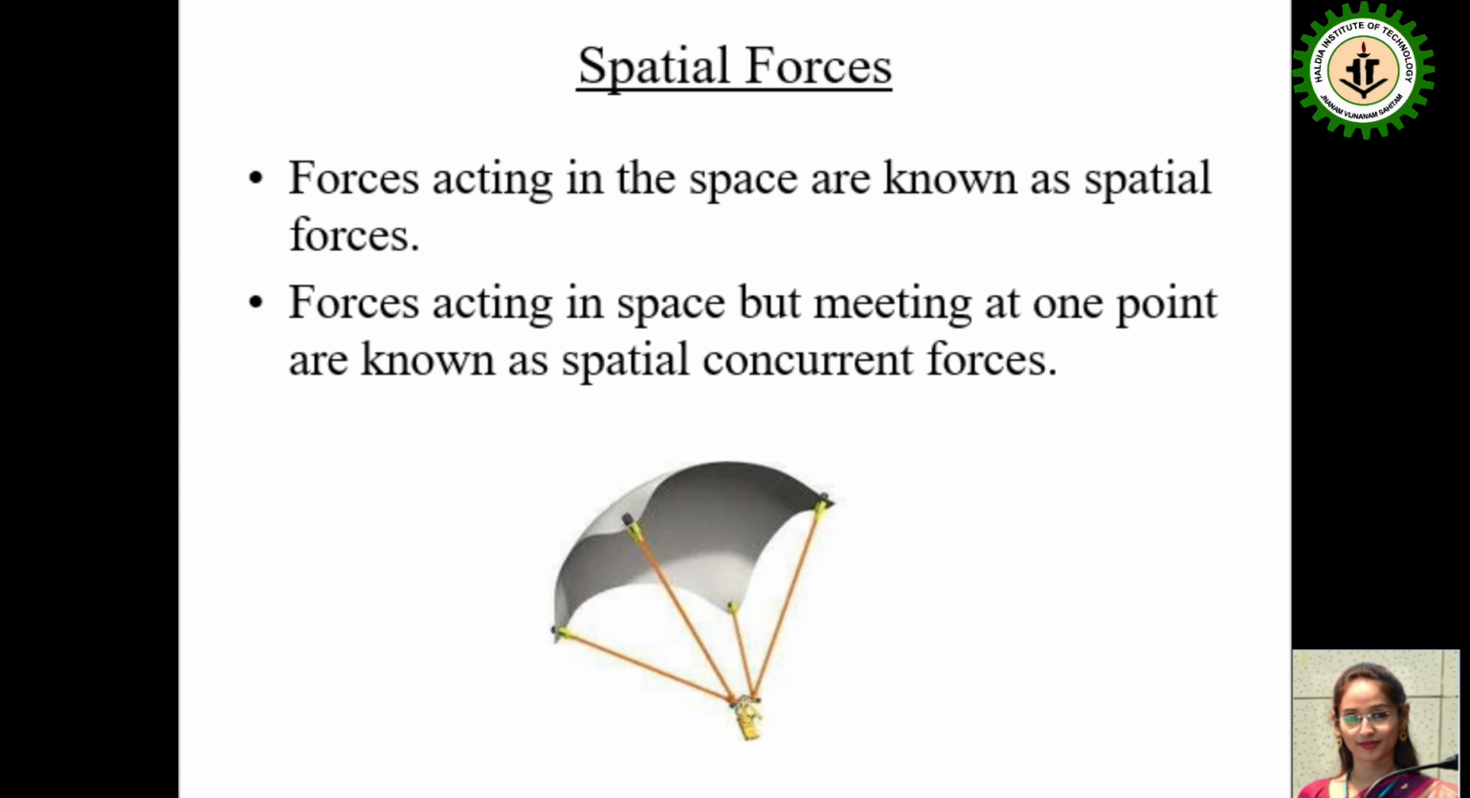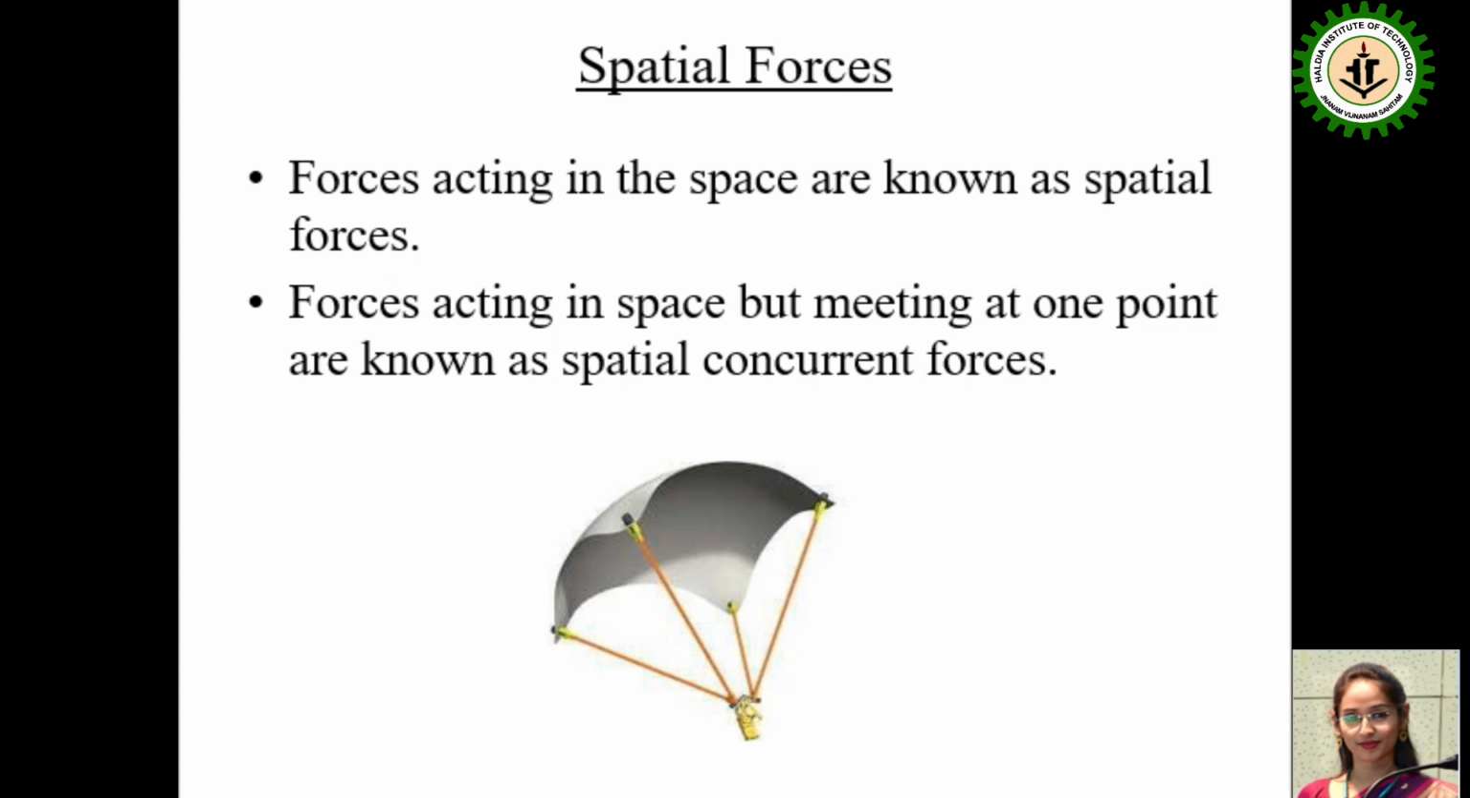Now spatial forces. Forces acting in space are known as spatial forces. That is in 3D. You have to imagine in 3D now. Forces acting in space but meeting at one point are known as spatial concurrent forces. Obviously, concurrent forces means forces acting through a single point, and when they are in space, they are known as spatial concurrent forces.